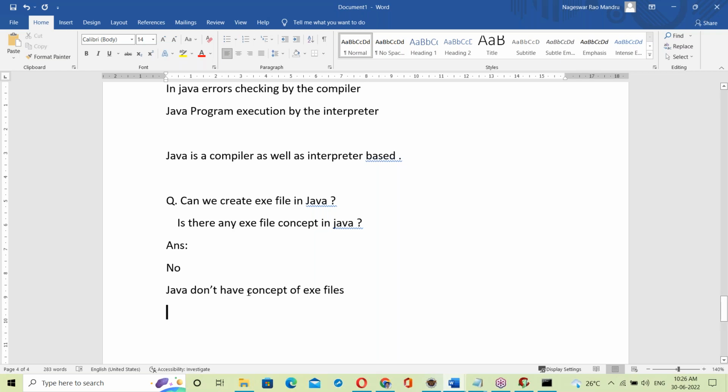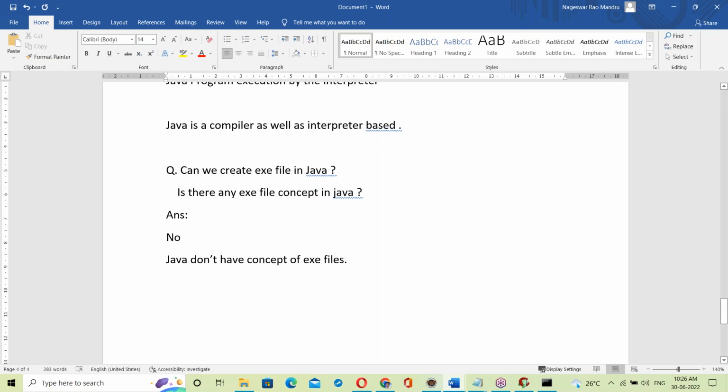In Java, there is no exe file concept. Java doesn't have the concept of exe files.